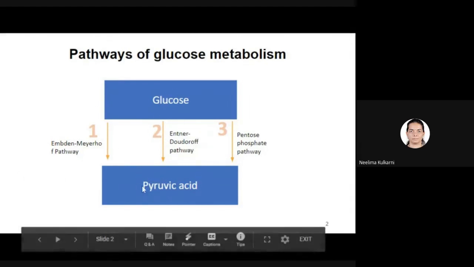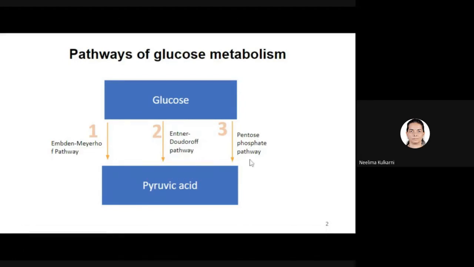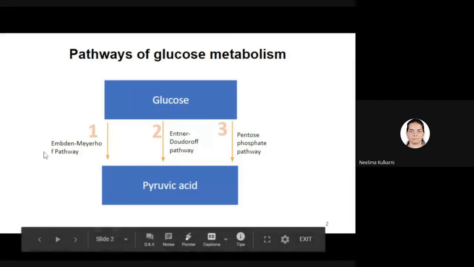ED pathway also converts glucose to pyruvic acid. Pentose phosphate pathway will produce glyceraldehyde 3-phosphate as the metabolic end product, which can be then metabolized by EMP enzymes to produce pyruvic acid as metabolic end product again.